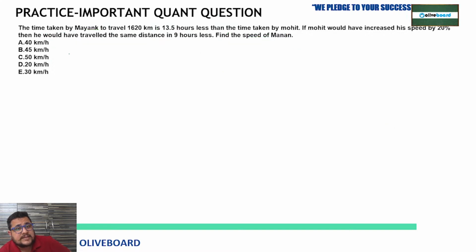First, they are talking about Mayank to travel 620 kilometer is 13.5 hours less than the time taken by Mohit. Fine. So at the start they are talking about Mayank and Mohit, their time, how much time less they are taking. So time taken by Mayank to travel is 13.5 hours less. So he is taking how much?